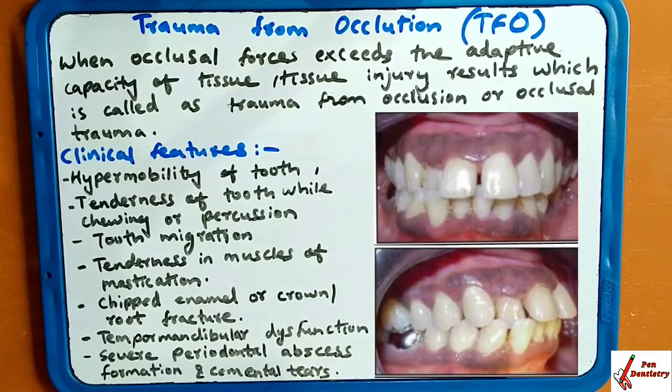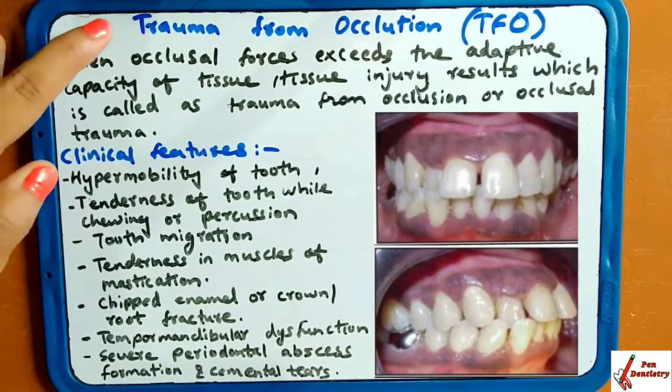Chipped enamel, crown or root fracture. When there is enamel chipping, if the enamel of the tooth, the upper portion of the tooth, has chipped off, or the crown has chipped off, or there is a root fracture, at that time trauma from occlusion occurs. TMJ dysfunction. When there is temporomandibular dysfunction, when your TMJ is not working properly and there is presence of any deformity, at that time trauma occurs.